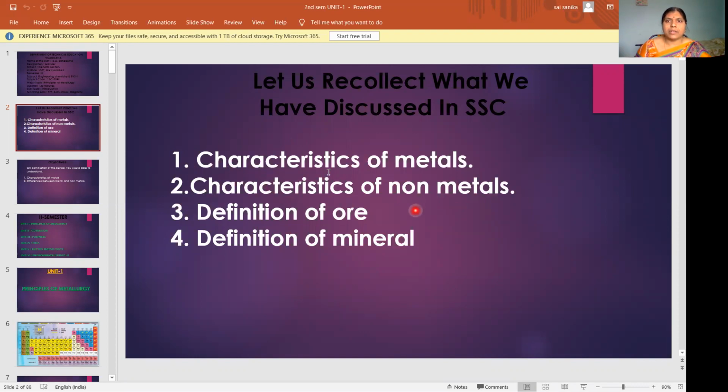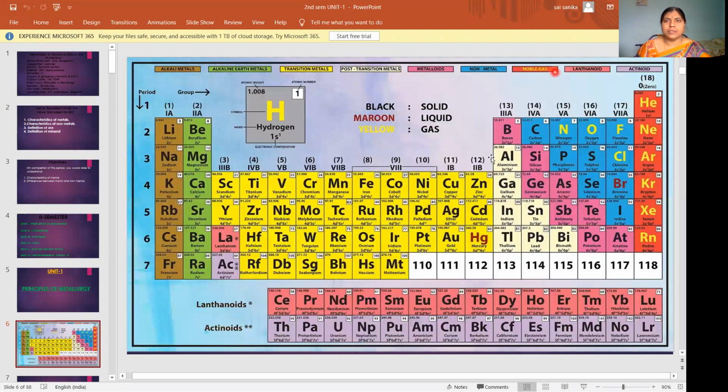Before that, you might have studied the periodic table. See this periodic table, which you have in your 10th standard. All the elements are arranged according to their atomic numbers. Here we have 4 blocks, S, P, D, and F blocks. Vertical columns are called groups and horizontal rows are called periods.